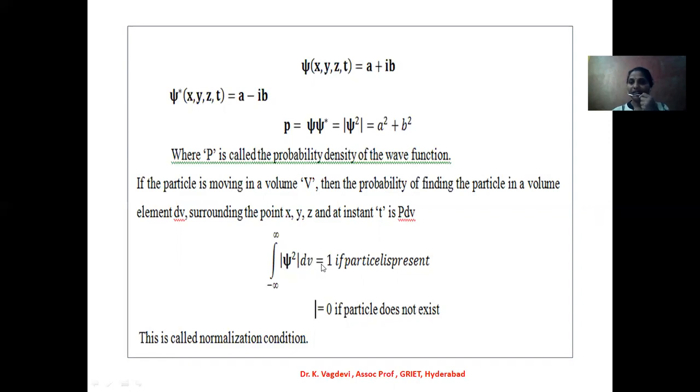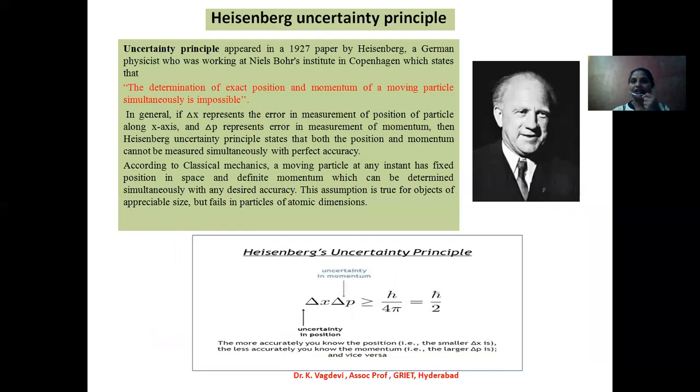If the particle is there, we take it as 1, and if the particle is not there, it is taken as 0. This is called the normalization condition. So mod of psi square is always a positive quantity and has a physical meaning, whereas psi has no physical meaning.